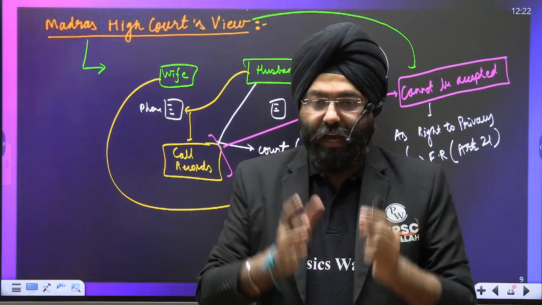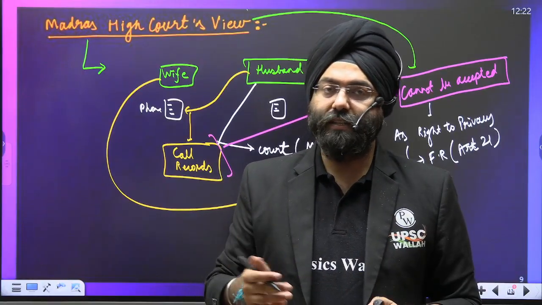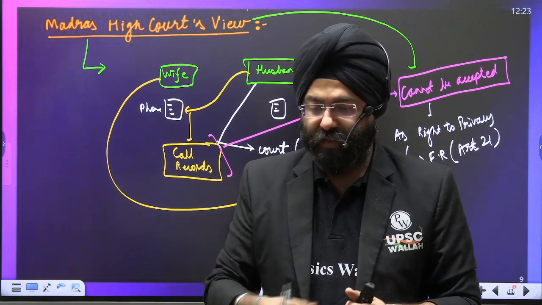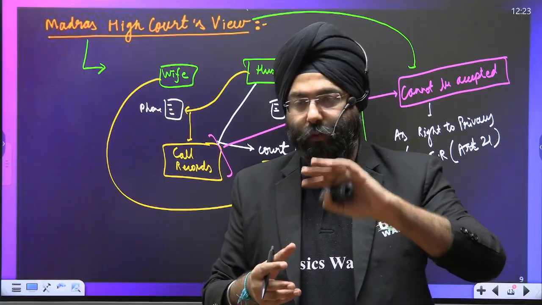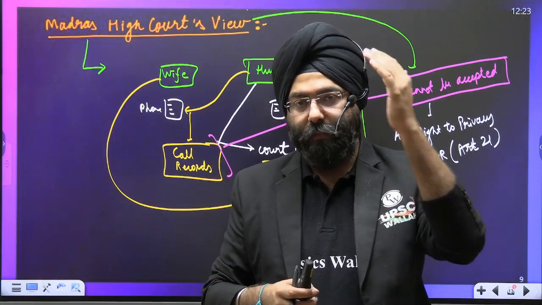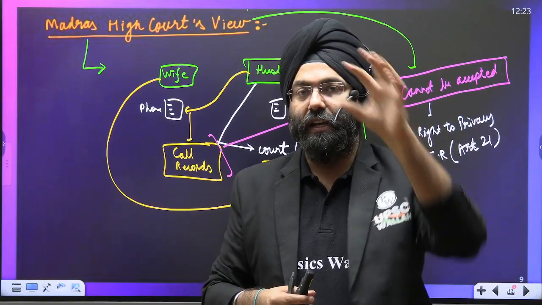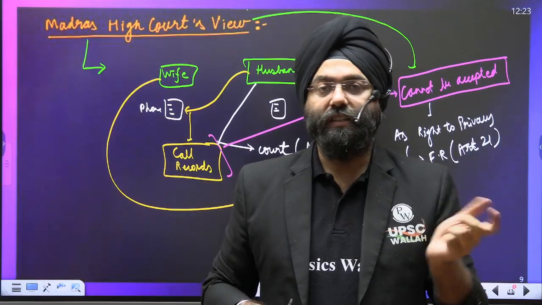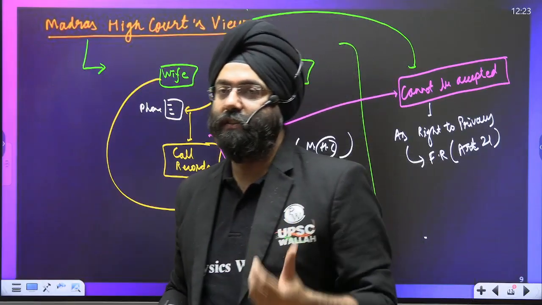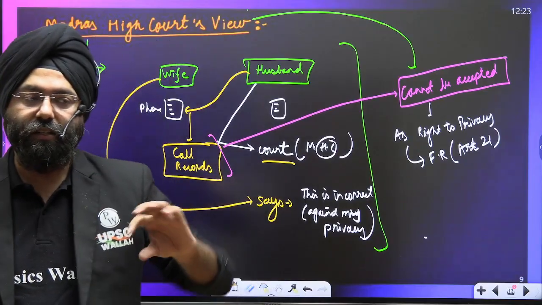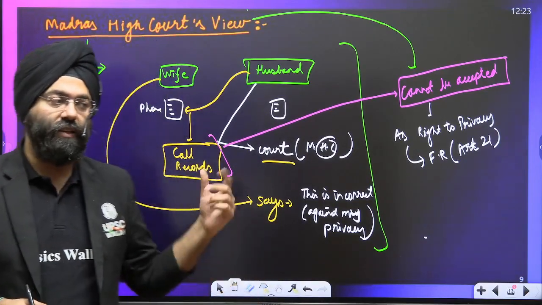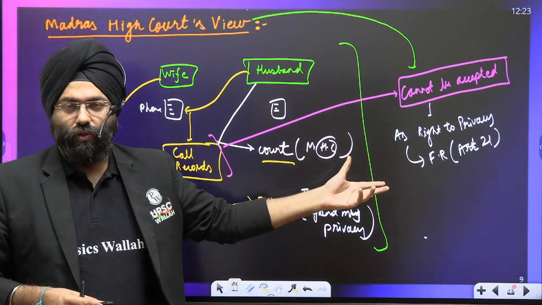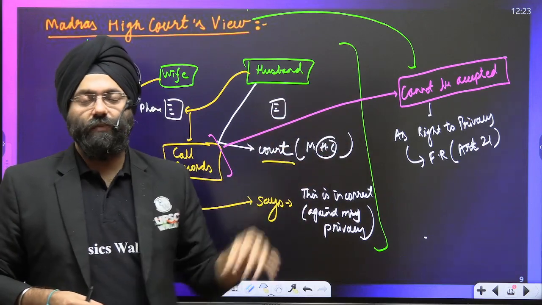There has to be a proper mechanism. They said that a certifying authority should be there, so that a call record is taken from a proper channel where certification says that yes, this is a call record of the wife, and along with it the consent of the wife should be there. Now this itself again raises concerns, because a secretive activity going on, which is against the law of marriage, will not be acceptable in court, because the right to privacy is being given preference.